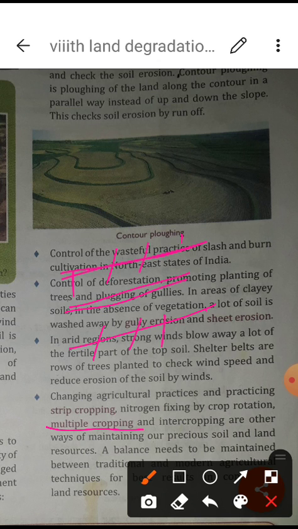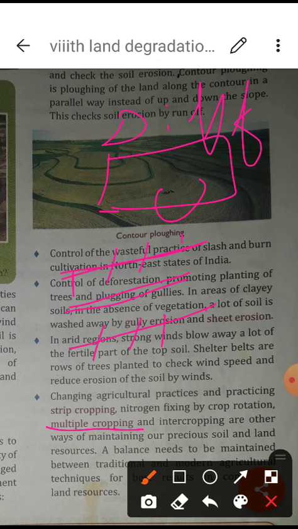It means when we produce different kinds of crops in one field at one time, this is known as multiple cropping. It means when we have two or more crops in the same piece of land.